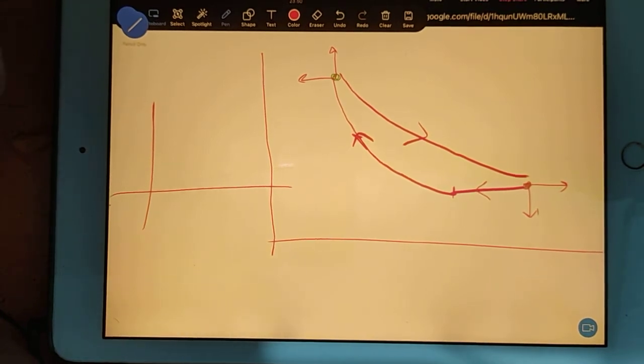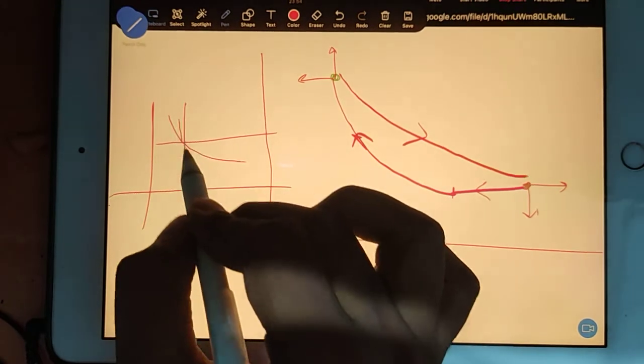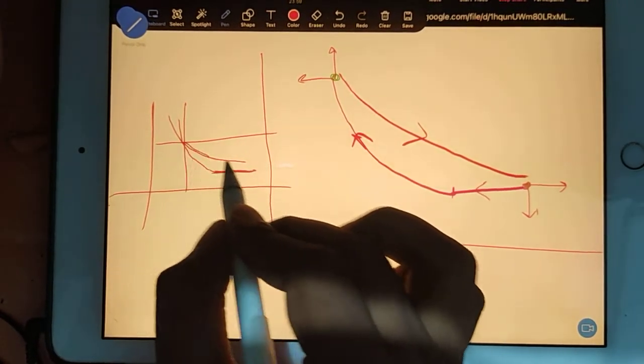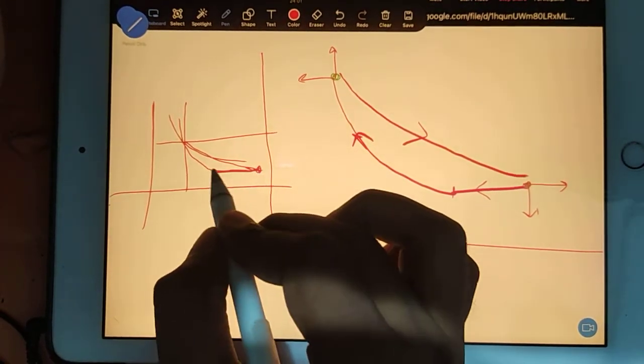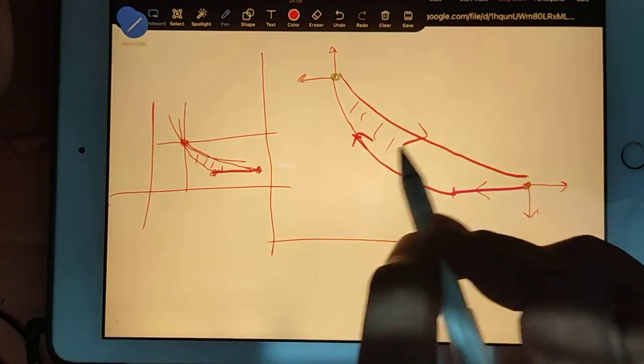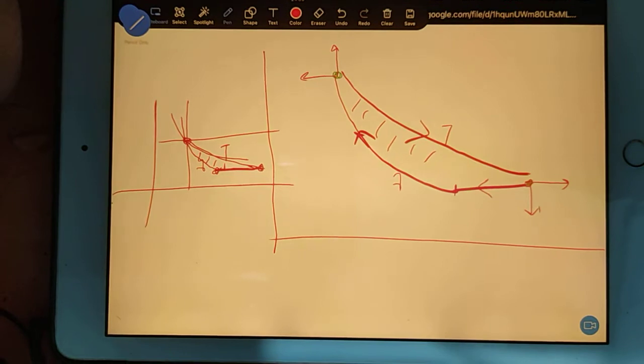In that case again, try to understand this. One point here, one point here, one point here. I mean, this is nothing but this line. So this is your temperature line, this is your gamma line.